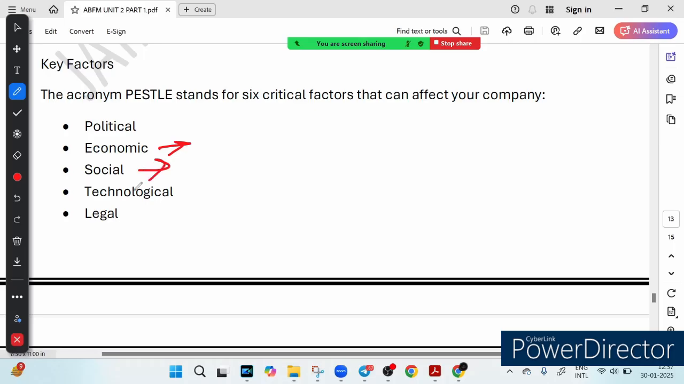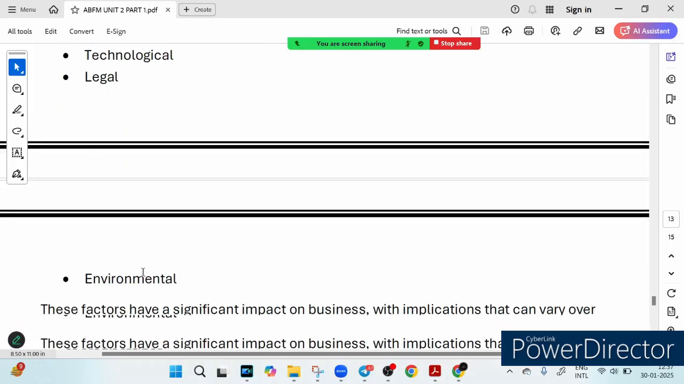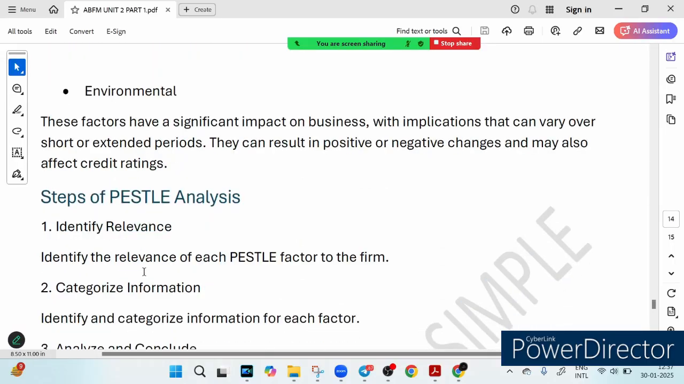Social. Think about how society changes. If people's preferences or habits change, business needs to keep up. Then we have technological. Means what? Technology is always changing. Business needs to stay on top of tech trends or risk falling behind. Legal. Law and regulation can make or break a business. Imagine how the banking sector gets impacted by new rules. And finally we have environmental, both literally and figuratively. How do environmental factors like sustainability or climate change impact business?